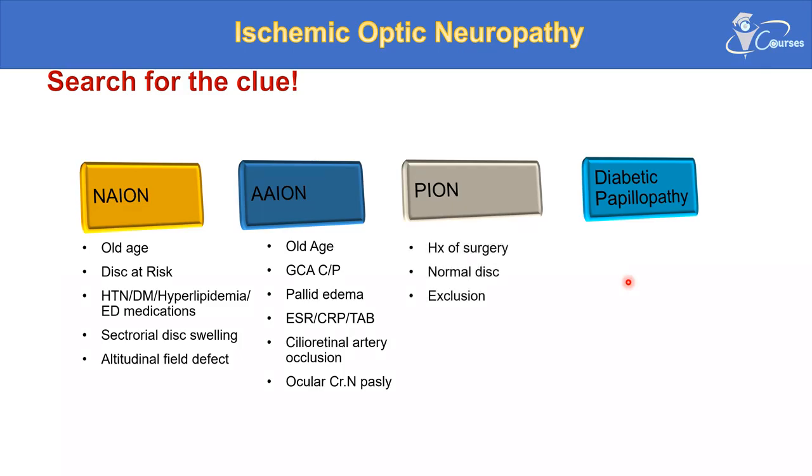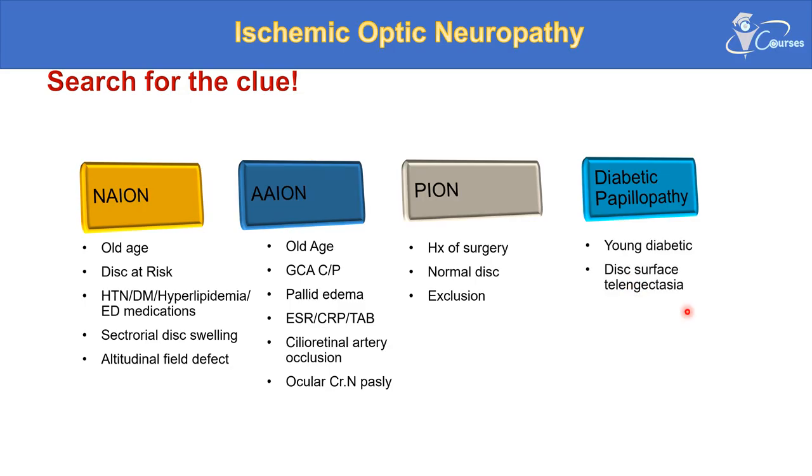Posterior ischemic optic neuropathy is another entity, which is diagnosed by exclusion. In those patients, they have infarction of the posterior part of the optic nerve, which is the retrobulbar part. So they have a normal optic disc and a normal fundus, but they will have a loss of vision, usually after trauma, surgery, or blood transfusion. So those are called posterior ischemic optic neuropathy.